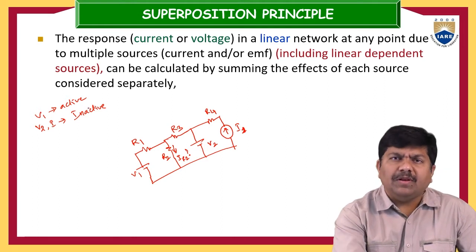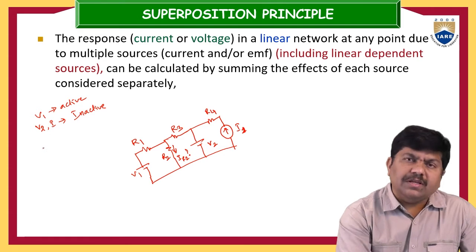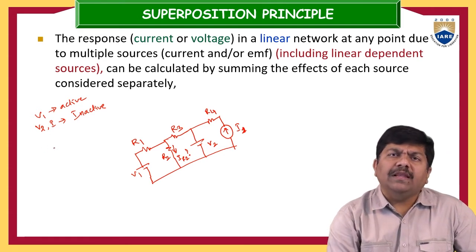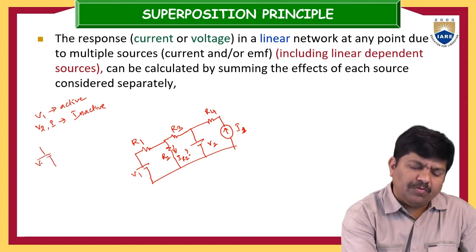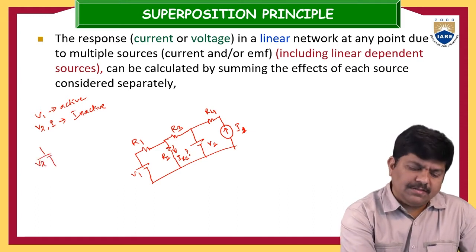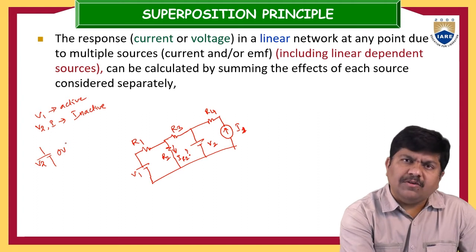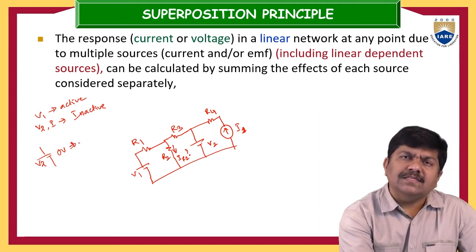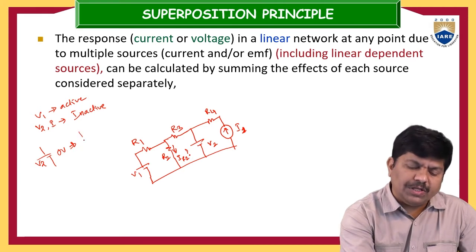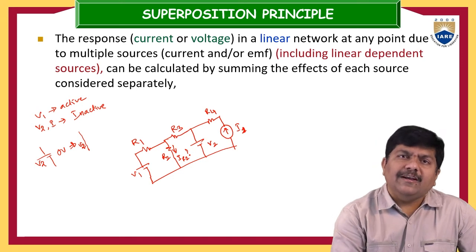Active means that the source will be connected to the electrical network. Inactive means the contribution of the source must be 0. Suppose this is the V2 voltage source. Inactive means its contribution must be 0 volts. You get a 0 volts response if the voltage source is short circuited by itself, and then its contribution in the network is 0.